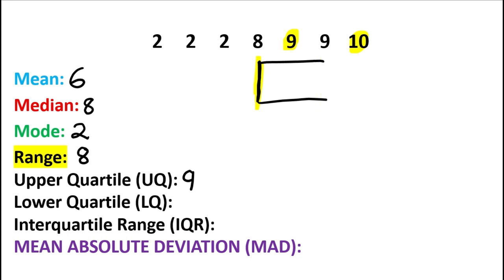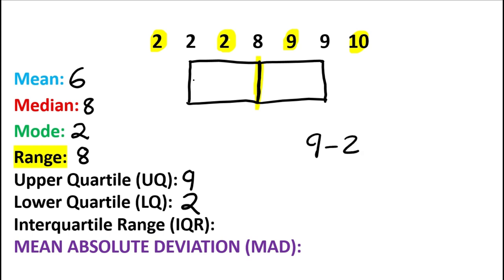Let's try and clean up the edges here just a little bit. And now we're going to move on to the lower quartile by doing Joe, flow, Jello. Ladies and gentlemen, the median of the lower half is 2. Therefore, that is the lower quartile. So now we're going to complete our box. And then to find the interquartile range, all I got to do is take the upper quartile, which is 9, and subtract the lower quartile, which is 2, which gives me an interquartile range of 7.